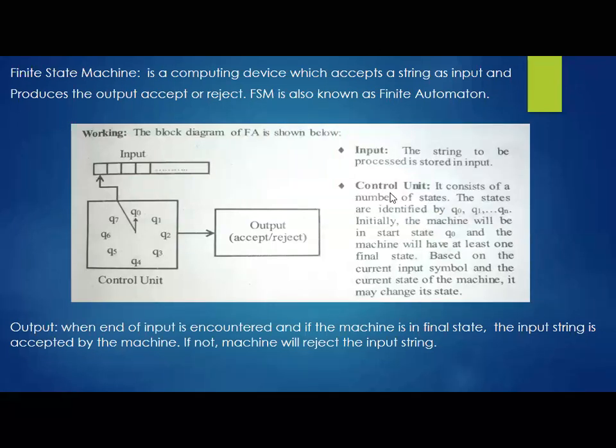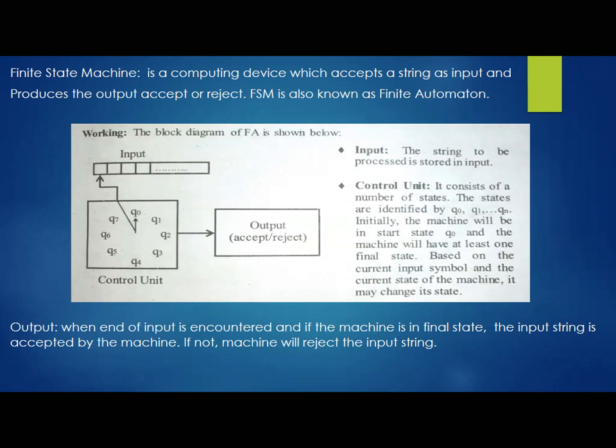Okay, so next, we'll move on to the next topic, very important: finite state machine, in short form FSM. We'll see what the working principle of a finite state machine is, and what the different components involved in this FSM concept are. A finite state machine is a computing device which accepts a string as input and produces the output, accept or reject. FSM is also known as finite automaton.